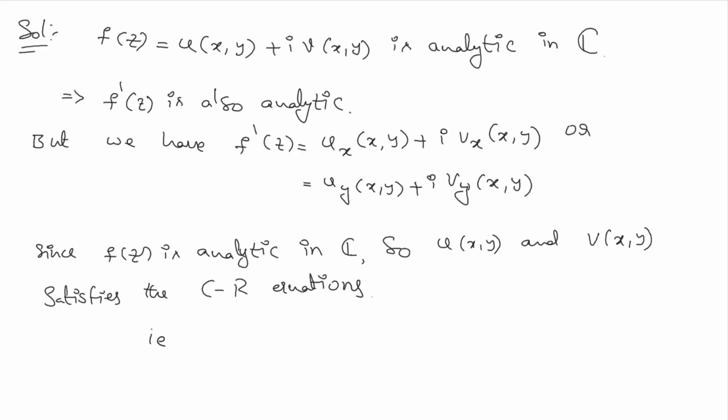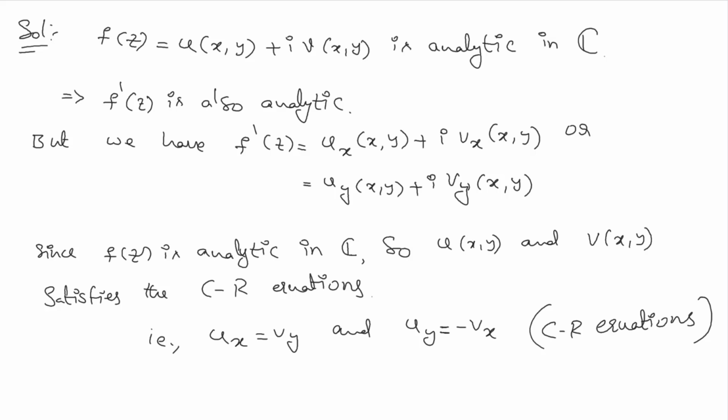That is, we have ux equal to vy and uy equal to minus vx. These two equations are called Cauchy-Riemann equations or CR equations. So now by using these two equations, we check whether G1 and G2 are analytic or not.